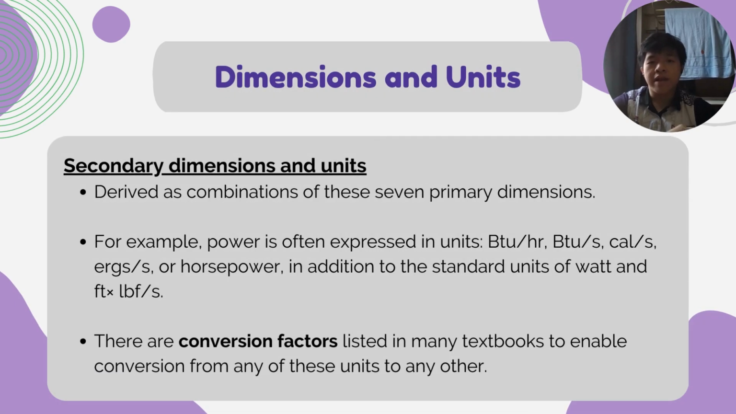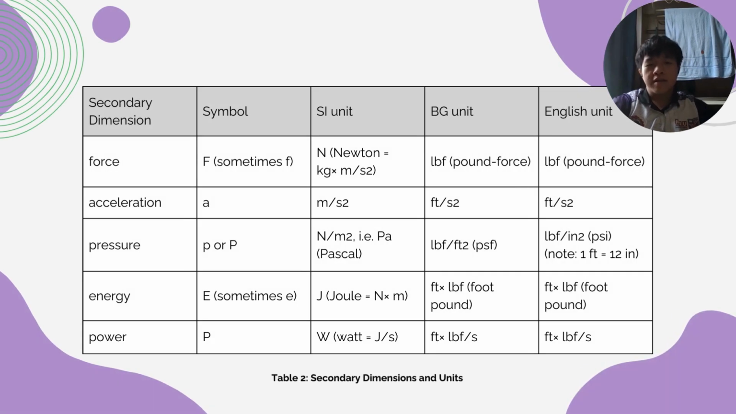Next, secondary dimensions and units. Secondary dimensions are derived as combinations of these 7 primary dimensions. For example, power is often expressed in units of British thermal unit per hour, British thermal unit per second, calorie per second, ergs per second, or horsepower, in addition to the standard unit of watt and feet multiplied by pound force per second. There are conversion factors listed in many textbooks to enable conversion from any of these units to any others. This is the table of secondary dimensions with their own secondary units.